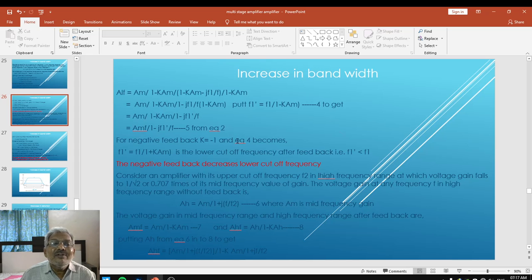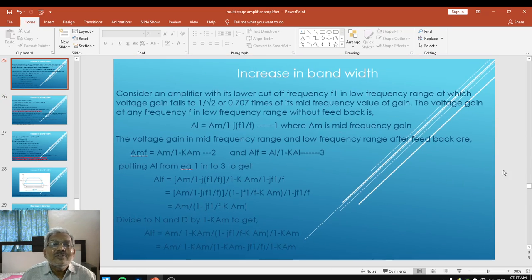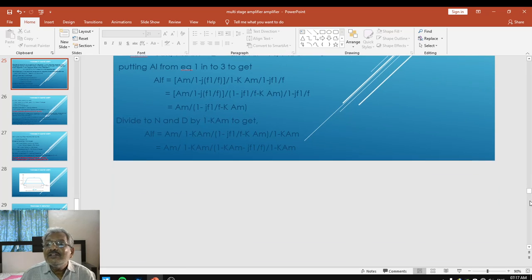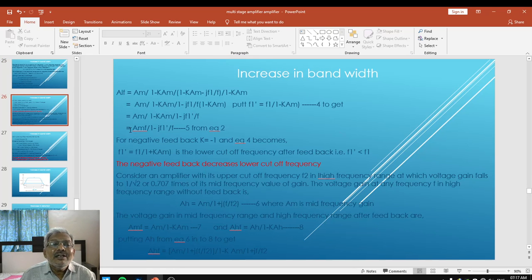How have we obtained this? We have obtained it from equation number 2. By using equation 2, we can write ALF equal to AMF upon 1 minus J times F1 dash upon F. Let me call it equation number 5. This we have written from equation number 2.